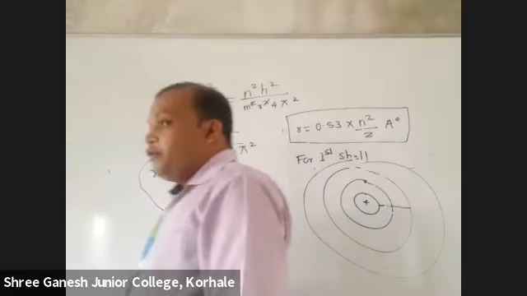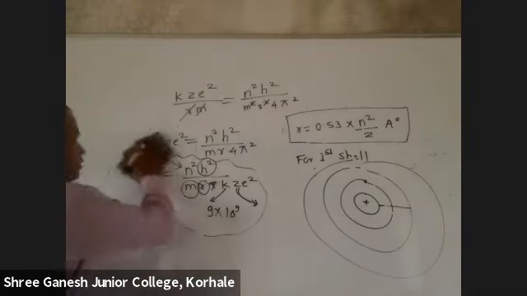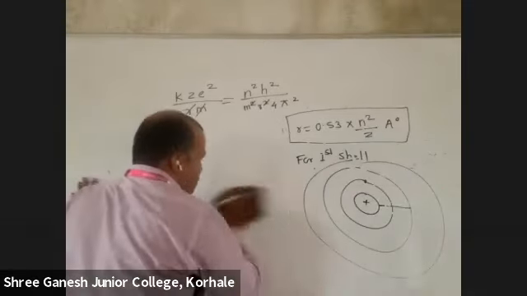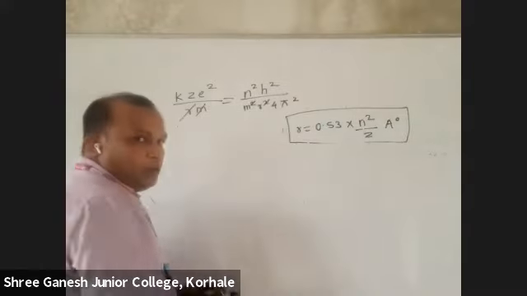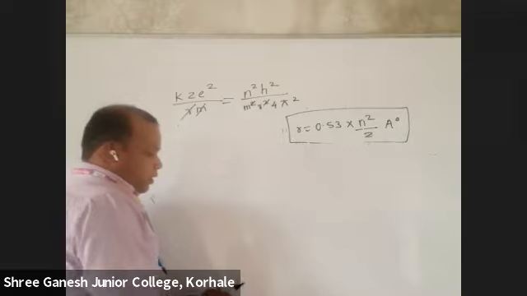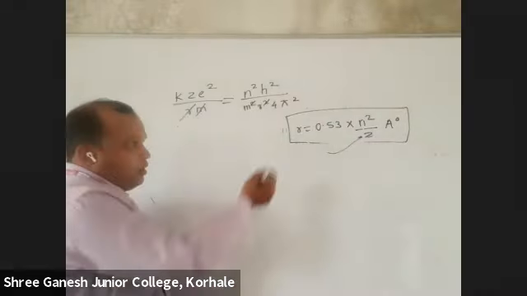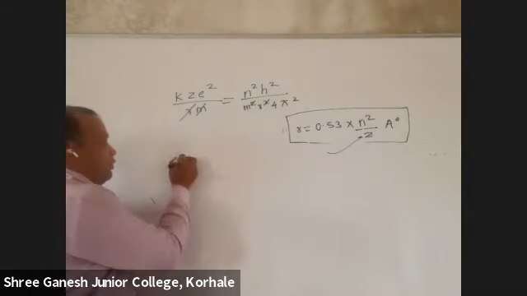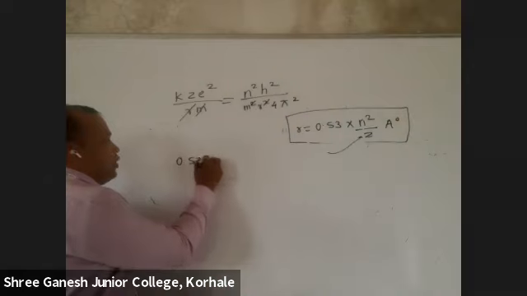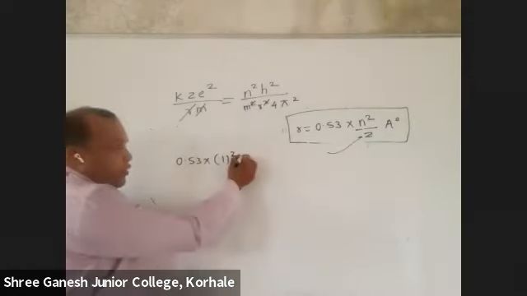What is the radius ratio of first, second, and third shell of hydrogen? Now, for hydrogen, this Z will be 1 only. Only this n square will change. For the first shell, 0.53 into 1 square. Ratio we need to find out, correct?